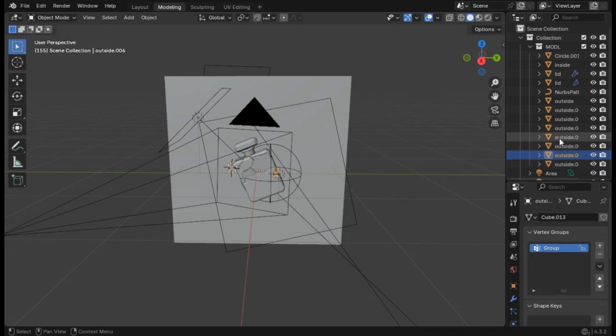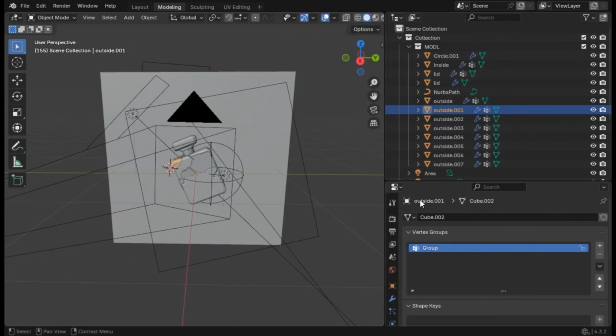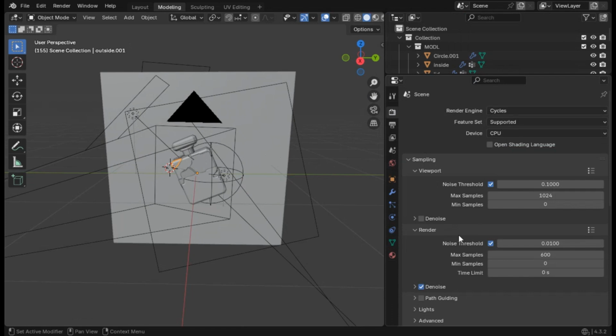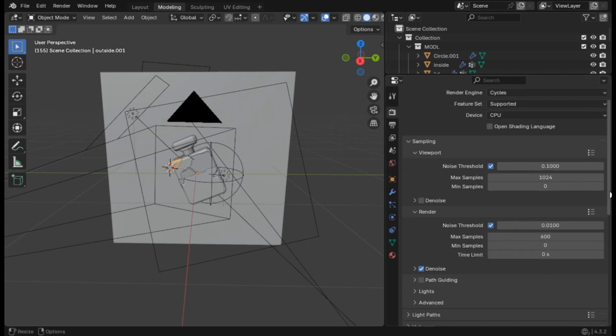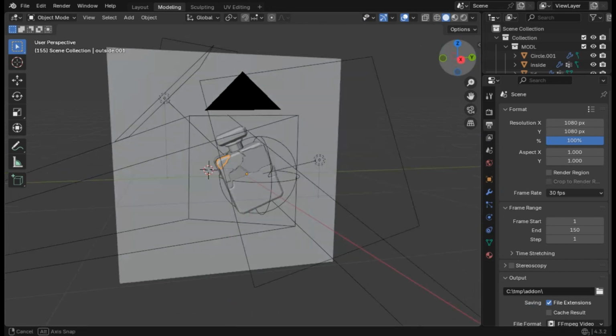As you can see, there's so much named outside. This means just the pieces of the perfume, the broken perfume bottle. And I also did one more thing. For the settings, I'm using Cycles with the max samples of 600. When it comes to color management, I'm setting this to Filmic and the look to High Contrast. So this was it for the setup of the scene.